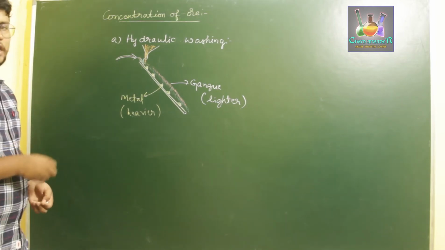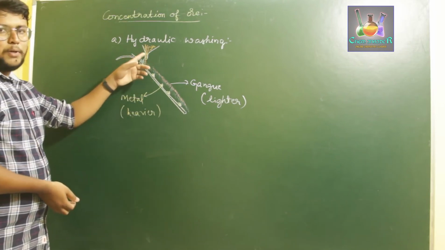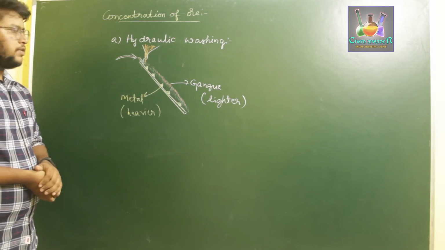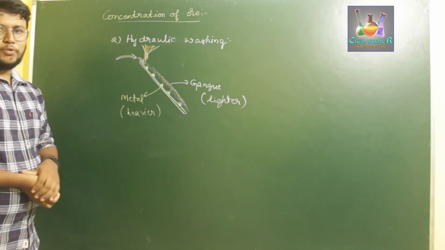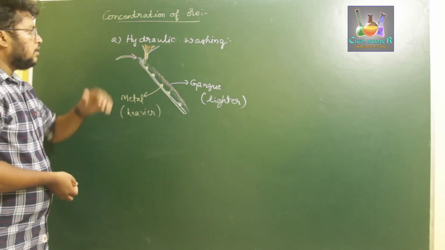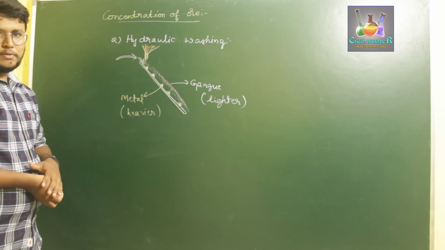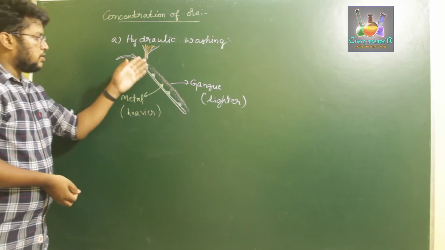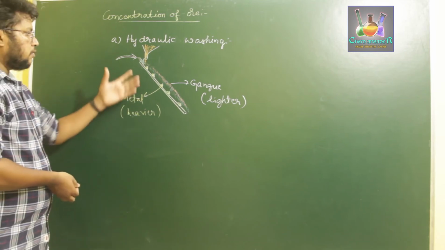So that is the hydraulic washing process. What we do here is we run down finely powdered metal ore on a slab which is arranged slantingly with certain incisions, on which we have a continuous flow of water from top to bottom. Once they are run down, the flow of water carries away the lighter ore particles. In this consideration we have taken gangue as the lighter particles. So those gangue particles will be run down by the flow of water, whereas the heavier ore particles settle